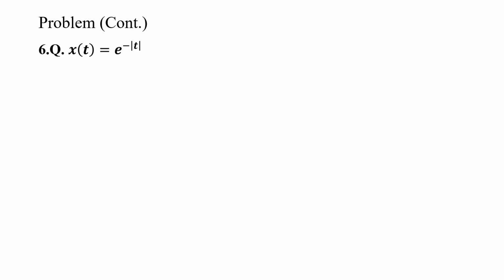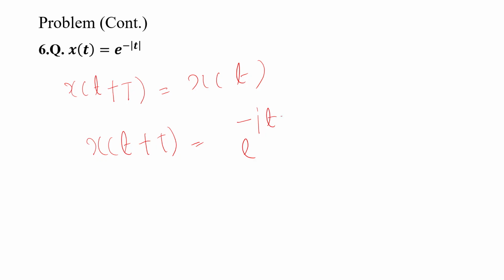Similarly, x of t is equal to e to the minus mod t. See, there is no j omega t term here. So you have to check the condition x of t plus T is equal to x of t. If it is satisfied, then it is periodic. If not satisfied, then it is aperiodic. So what is x of t plus T? In place of t, we put t plus T, giving e to the minus mod of t plus T. We can see e to the minus mod t cannot be equal to e to the minus mod of t plus T. So it is an aperiodic signal.